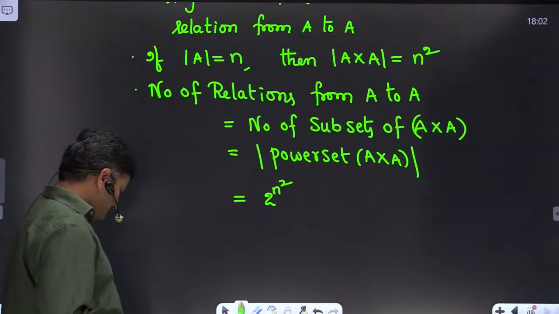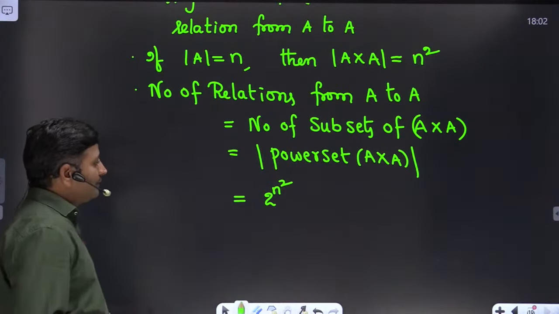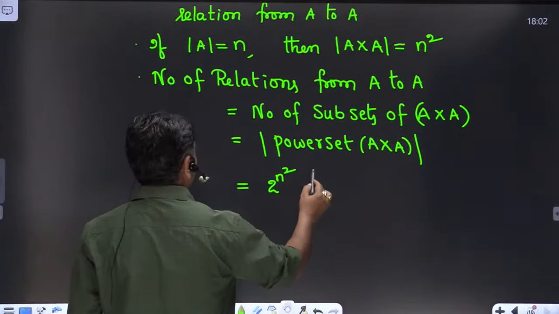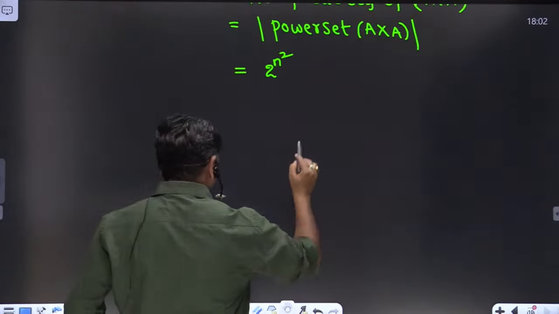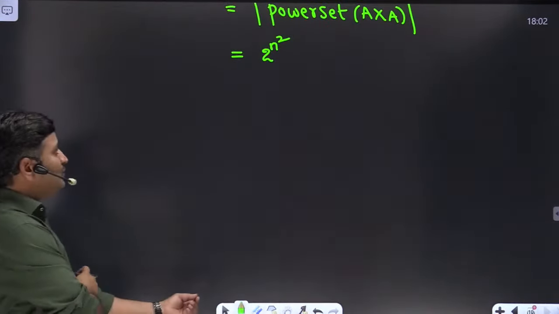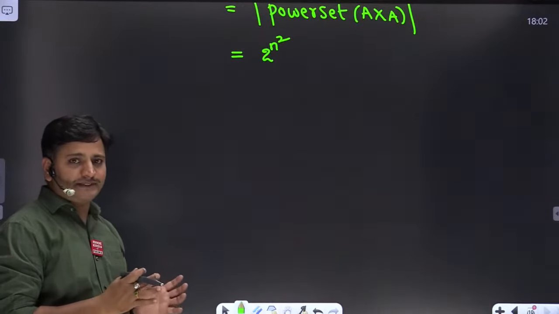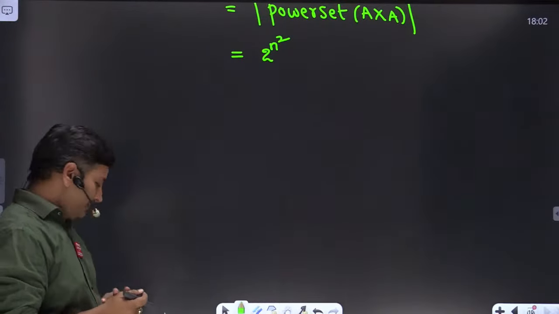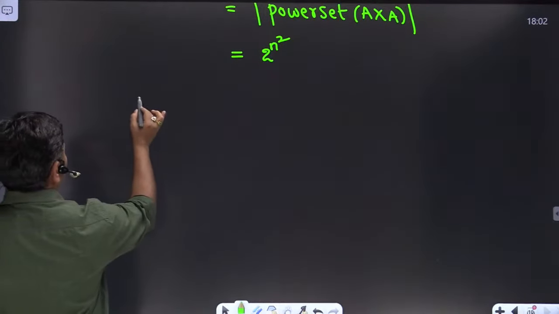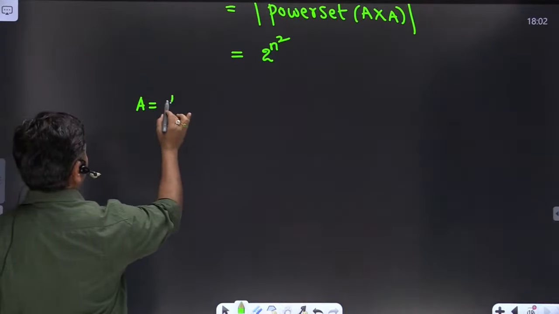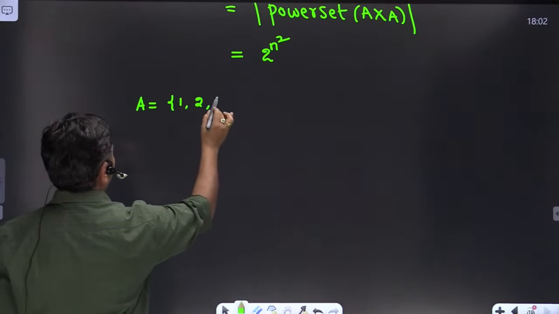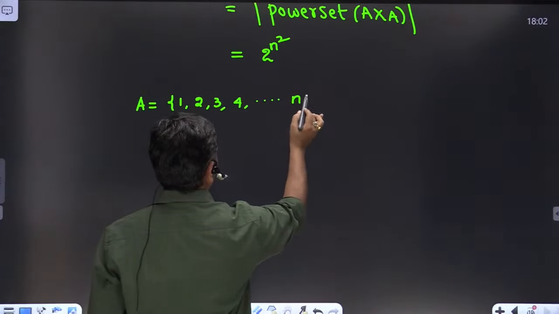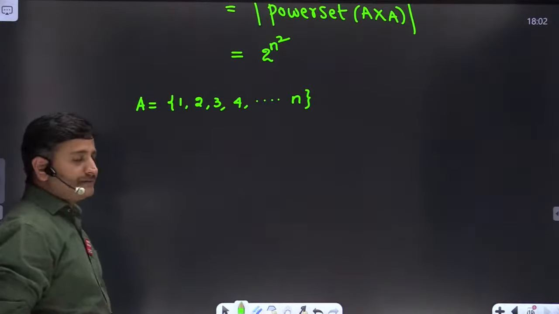Right, friends. Okay, observe how to generate the number of relations which are reflexive, symmetric, antisymmetric, asymmetric, transitive, and so on like this. Suppose let me consider A is equal to 1, 2, 3, 4 and so on up to n. The set A contains n elements.